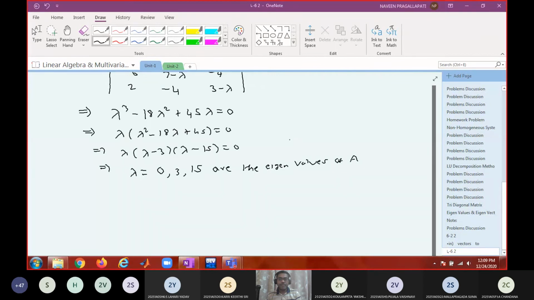So how many eigenvalues are there? 3 eigenvalues. How many distinct eigenvalues are there? 3. So how many systems of linear equations do you have to solve? 3 systems. So in exams it will be like this. I'm not going to write down all those things. I will put side headings, and you solve each system and let me know the solution.